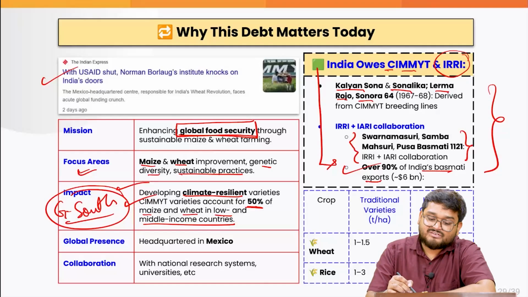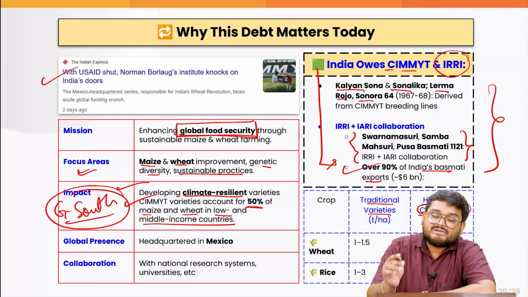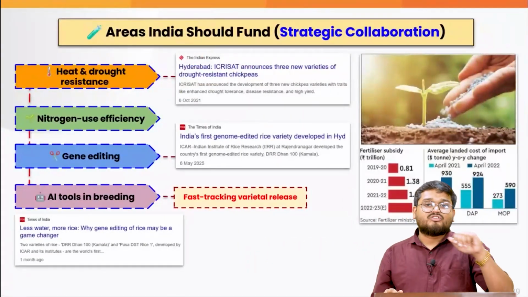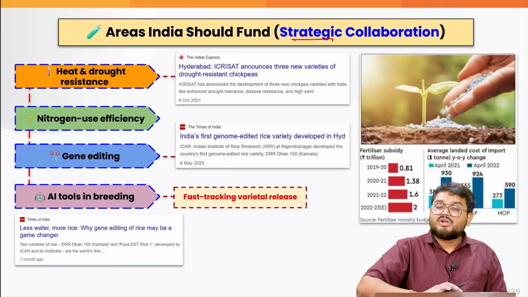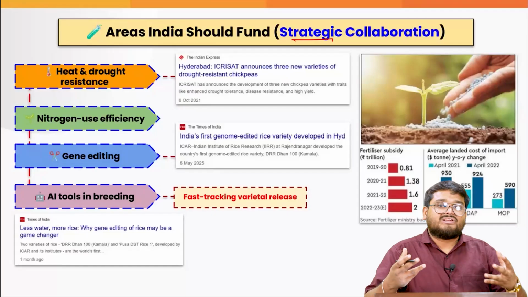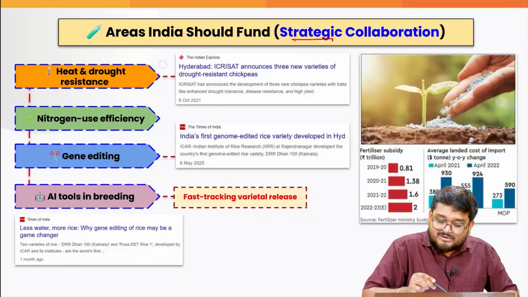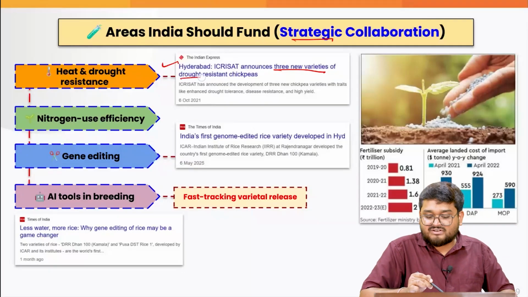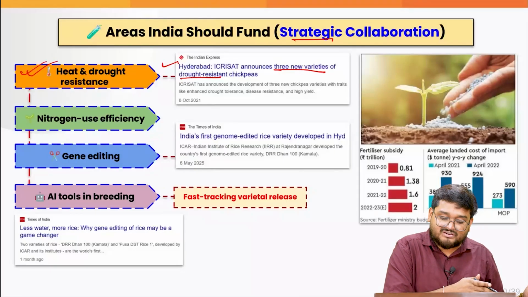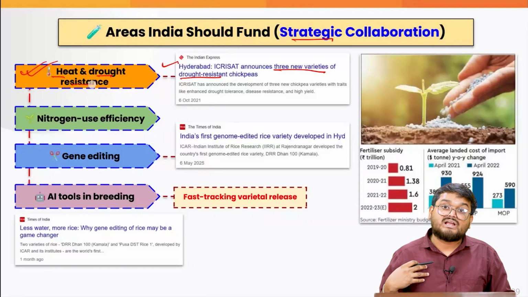Also, look at the figures with reference to traditional varieties and the HYVs from these organizations. Just look at the growth level from the 1960s to the present times in both respects. You can see the traditional varieties are lagging behind. So that is why it is our responsibility to have a strategic collaboration with these organizations. Firstly, we have so many agricultural innovations within the country. For example, recently at Hyderabad, we have new varieties of drought resistant crops. So we can promote the same via funding to these organizations, right? By promoting more heat and drought resistance, by sharing our own technology.